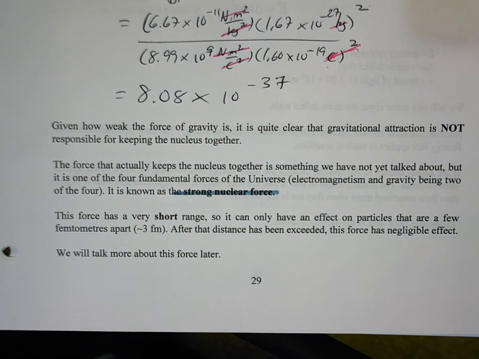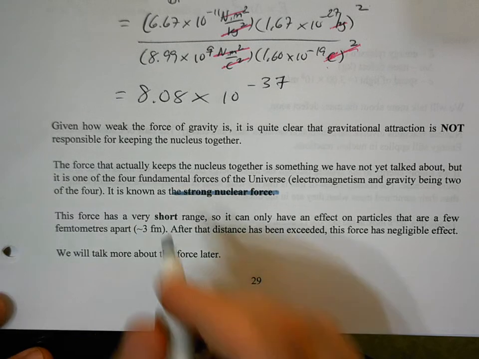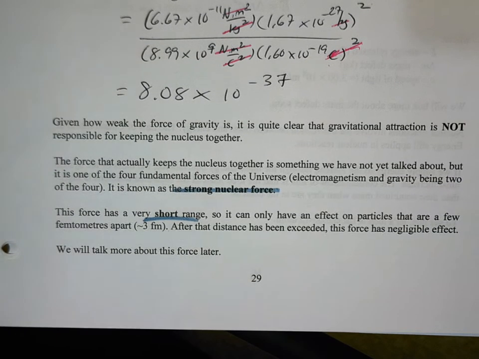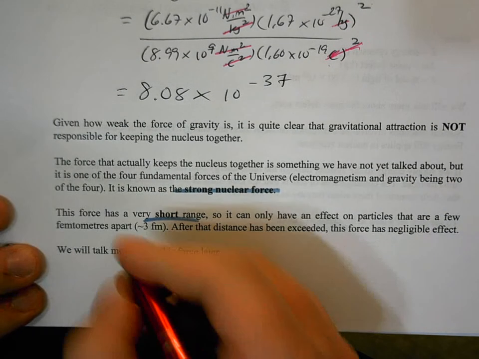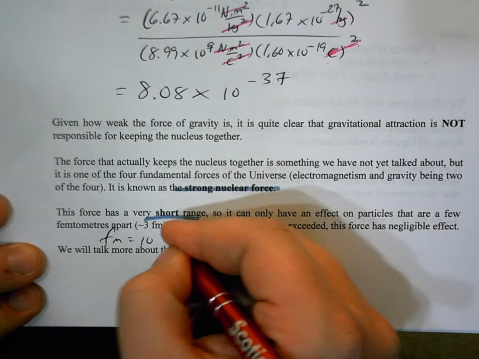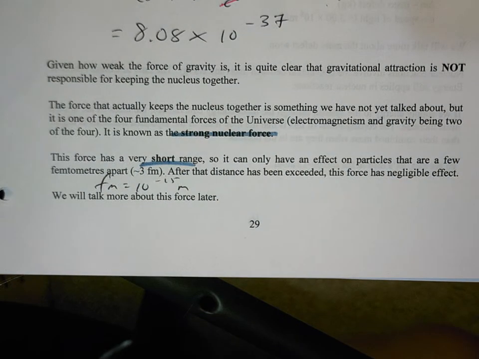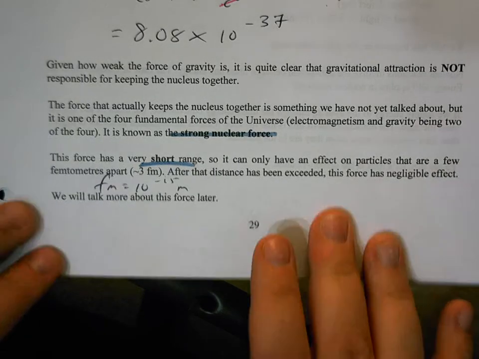The strong nuclear force, as the name implies, is the strongest of the 4 fundamental forces. But it has a bit of a catch. It's got a really short range. It's only able to have an effect on particles that are just a few femtometers apart. When we say femtometer, we're talking 10 to the minus 15 meters. After we exceed that distance, the strong force becomes negligible. So it only applies over a really small distance. We're going to talk more about that later.